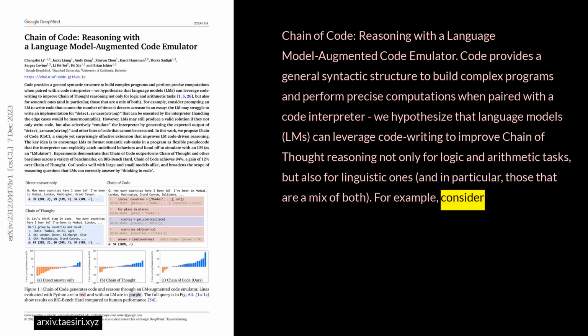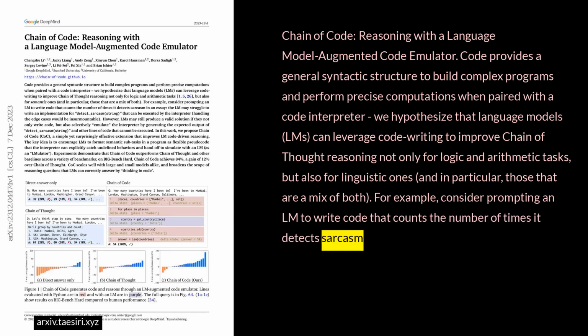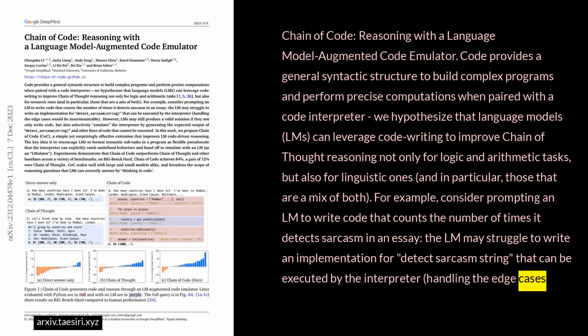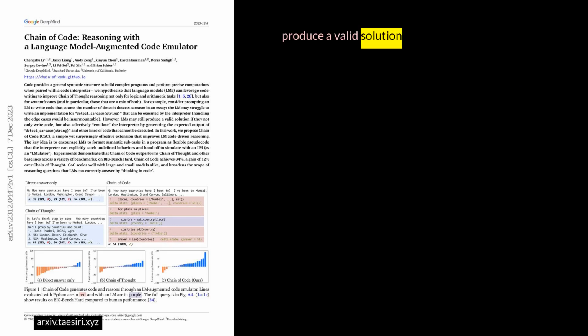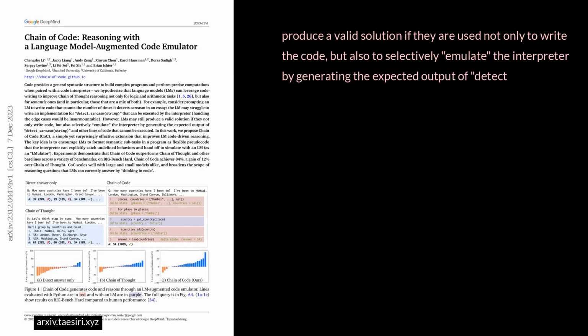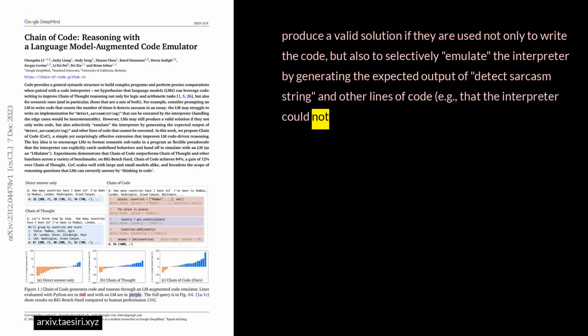For example, consider prompting an LM to write code that counts the number of times it detects sarcasm in an essay. The LM may struggle to write an implementation for detect_sarcasm(string) that can be executed by the interpreter. Handling the edge cases would be insurmountable. However, LMs may still produce a valid solution if they are used not only to write the code, but also to selectively emulate the interpreter by generating the expected output of detect_sarcasm(string) and other lines of code, for example, that the interpreter could not compile.